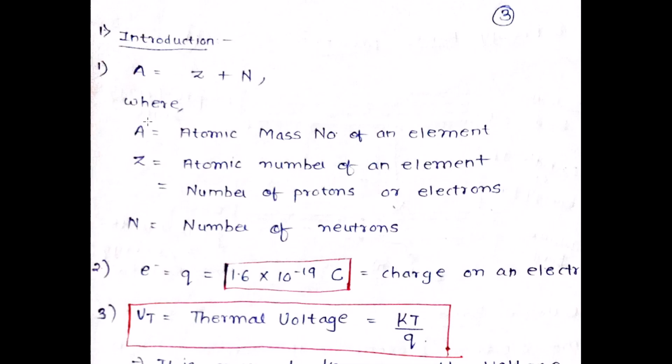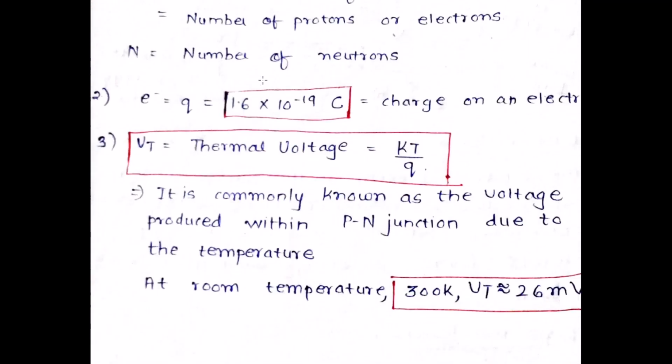The atomic mass number of a particular element is given as A, which is equal to the atomic number Z, which is the number of protons or electrons, plus the number of neutrons, which is given as N. The charge e is equal to q, which is equal to 1.6 × 10^-19 coulomb.